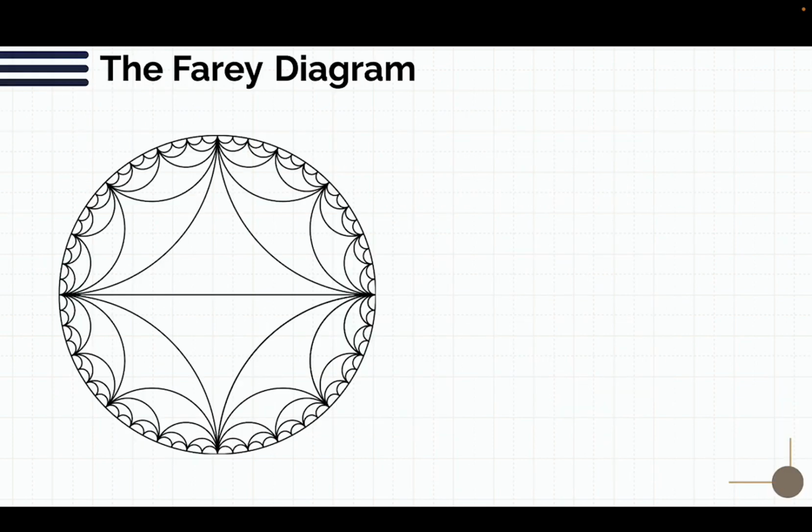So first we're going to talk about something called the Farey diagram. This is kind of the main focus of Hatcher's book. It looks like a circle diagram with all these circular triangles in it, and we label each vertex with a number. So here's how it goes. I have a couple of them shown. On the left and the right, we have 1 over 0 and 0 over 1, and that's just how it starts.